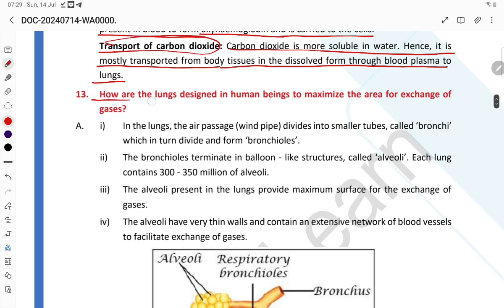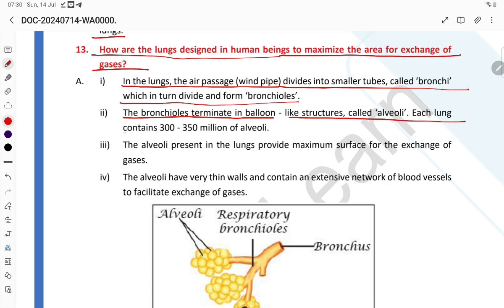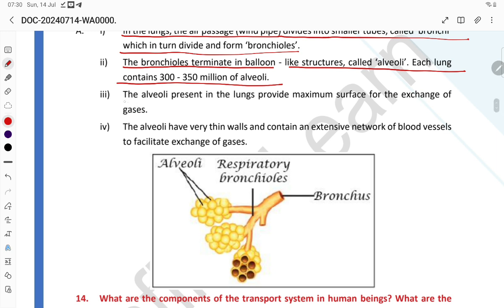How are the lungs designed in human beings to maximize the area of exchange of gases? In the lungs, the air passes through the windpipe, which divides into smaller tubes called bronchi, which in turn form the bronchioles. The bronchioles terminate in balloon-like structures called alveoli, each lung containing 300 to 350 million alveoli. The alveoli present in the lungs provide the maximum surface for the exchange of gases.